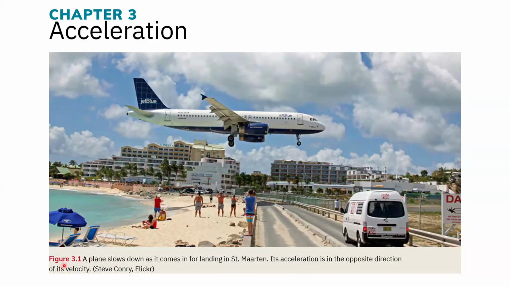Like it's traveling at a certain velocity this way, but it's accelerating in the opposite direction. It's a little hard to wrap your head around it, but you'll see it as we go. But yes, this is technically speaking a form of acceleration.